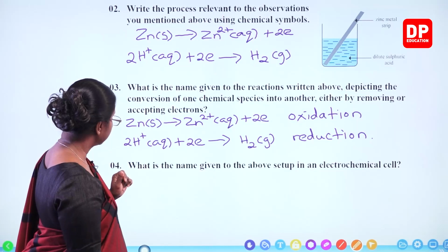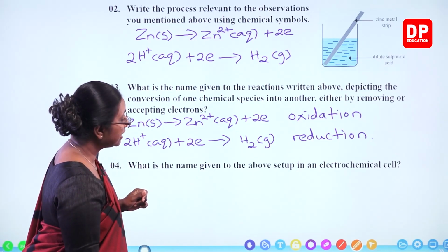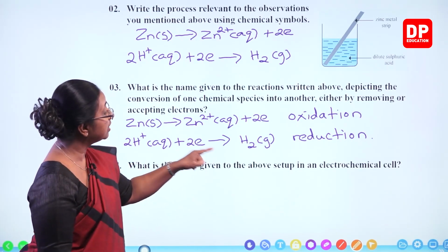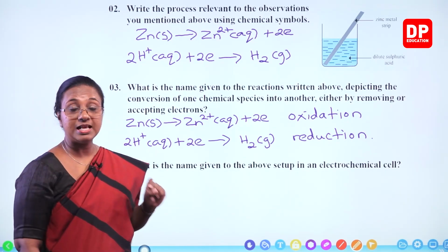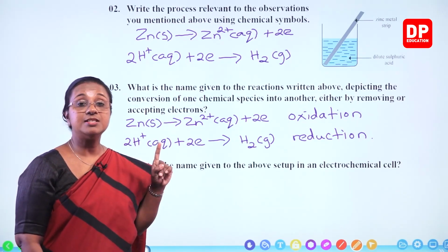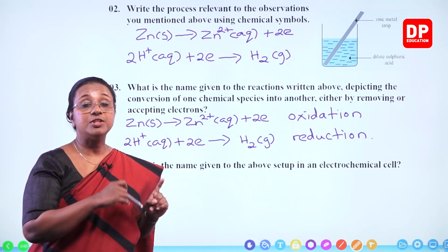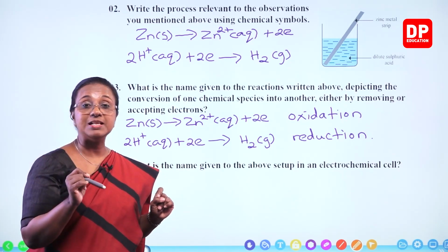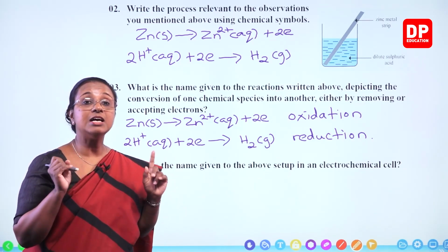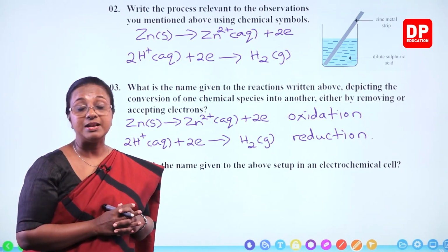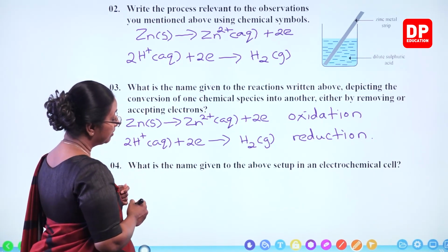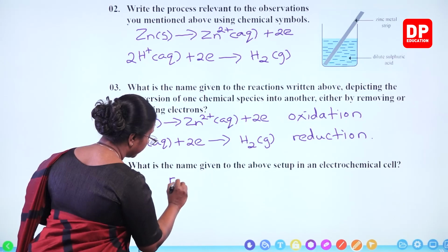Then the fourth part. What is the name given to the above setup in an electrochemical cell? Like I told you all, one metal dipped in sulfuric acid is one electrode. But for the current to flow and to have a complete circuit, we need 2 electrodes. That is how we get the 2 terminals of a battery, the positive terminal and the negative terminal. So, above is the electrode.